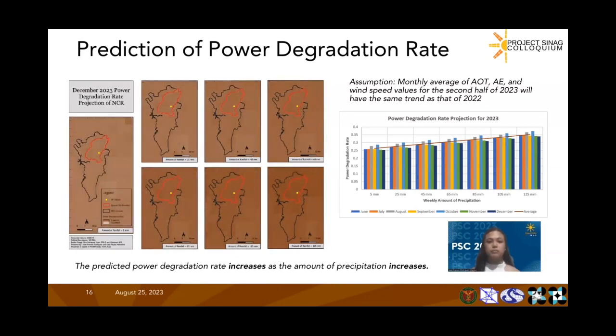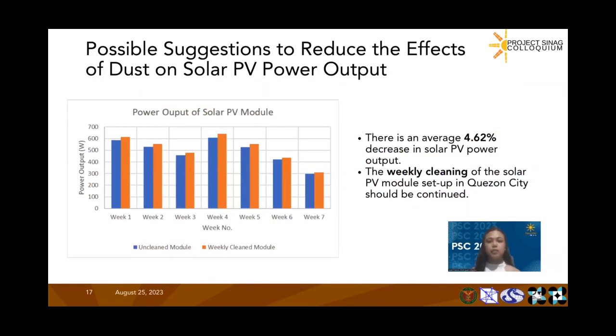The power output of the clean solar PV module is higher than that of the unclean panel by an average of 4.62%. This indicates that the dust deposition has a negative effect on the efficiency of the panels. To minimize this effect, the weekly cleaning of the solar PV module should be continued.